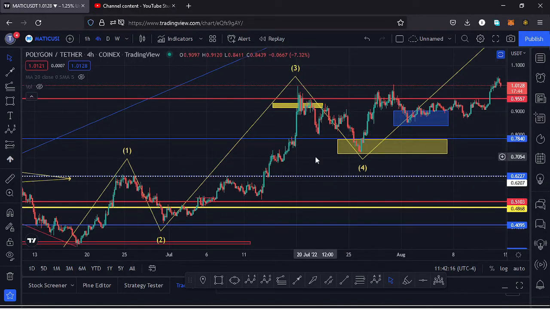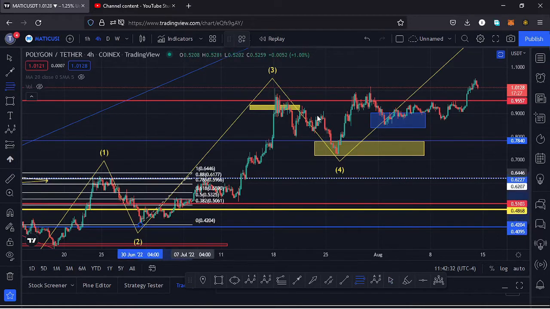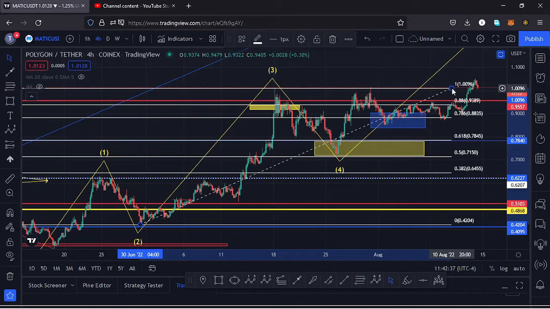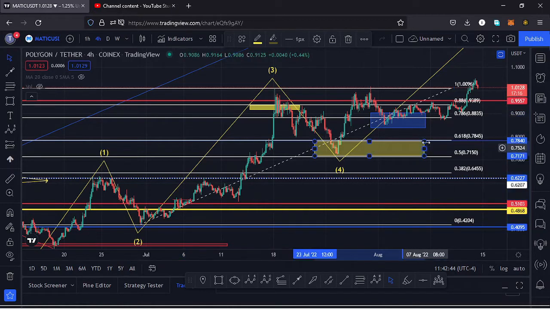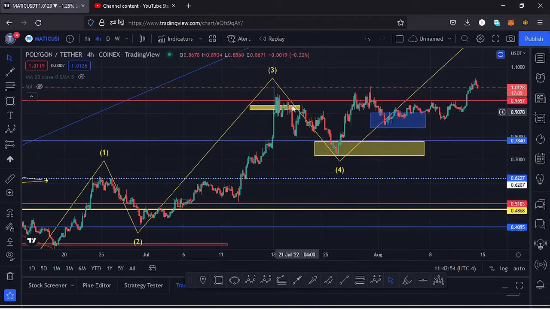We got into that yellow target area, we even overshot that key target area, then we started to see a very nice retracement to the lower side in a wave 4, and because a wave 4 is a retracement of the wave 3, I can use the Fibonacci's to get a target area of that wave 4 to the lower side by connecting the low of the wave 3 to the high of the wave 3. I should get a target area between the Fib level 0.618 and the Fib level 0.5, which is within this yellow target area. And you can see Polygon Matic respected that.